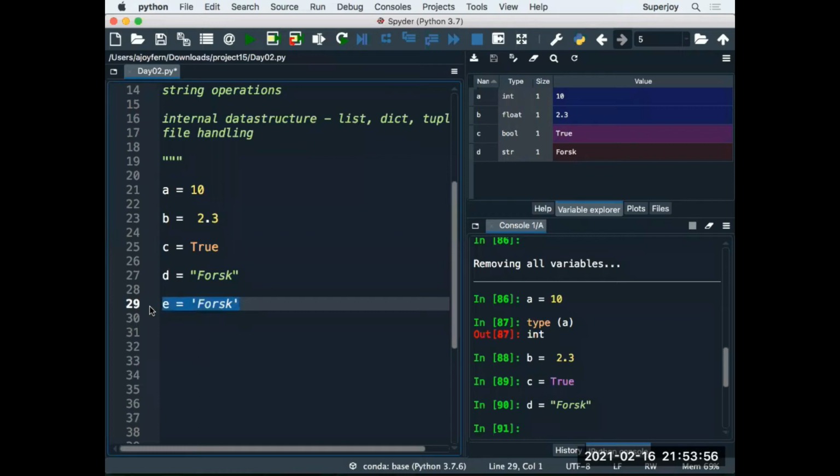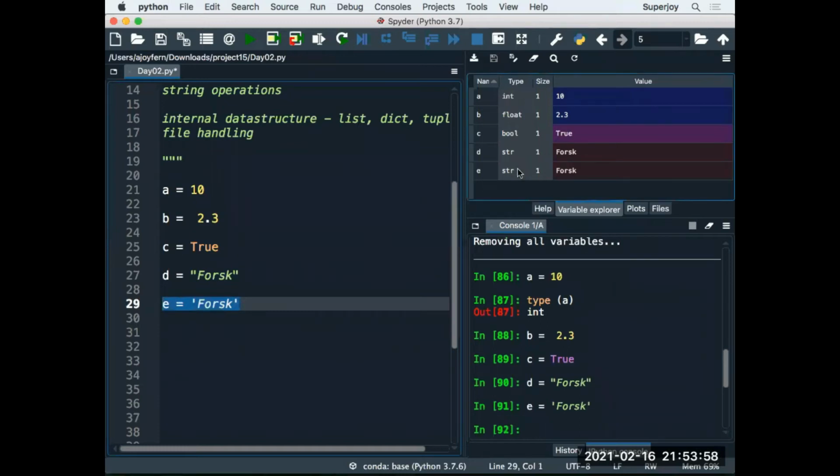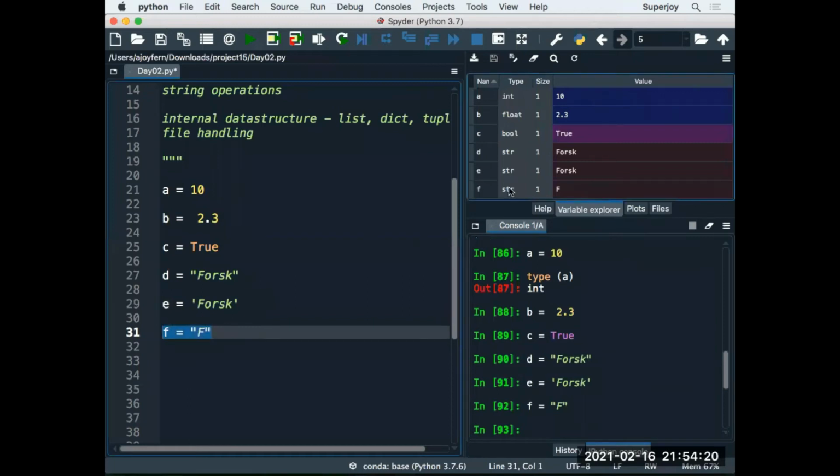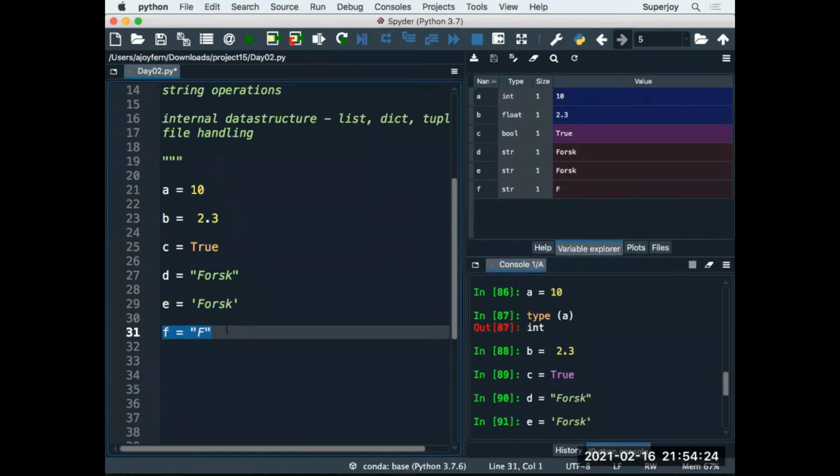Okay, guys, let me do one more declaration using single quote this time, guys. Let's see what the type comes. e, again str. That means in Python, guys, using double quote is allowed, using single quote is also allowed to declare a string. Let me tell you one more story, guys. f is equal to double quote single letter. f, again the type comes out to be str, guys. Can you see?